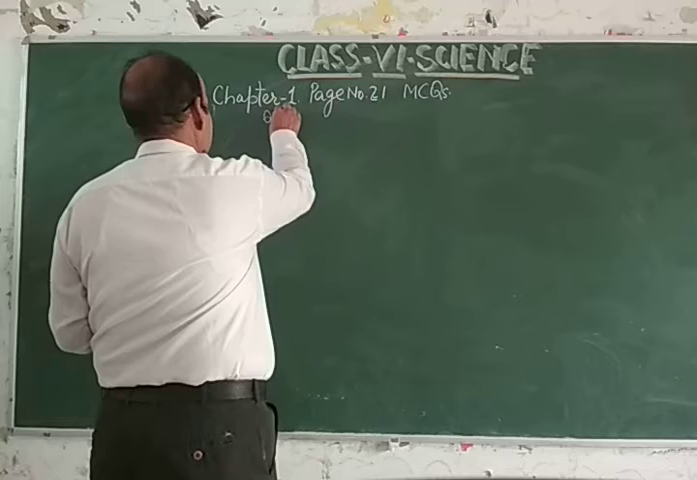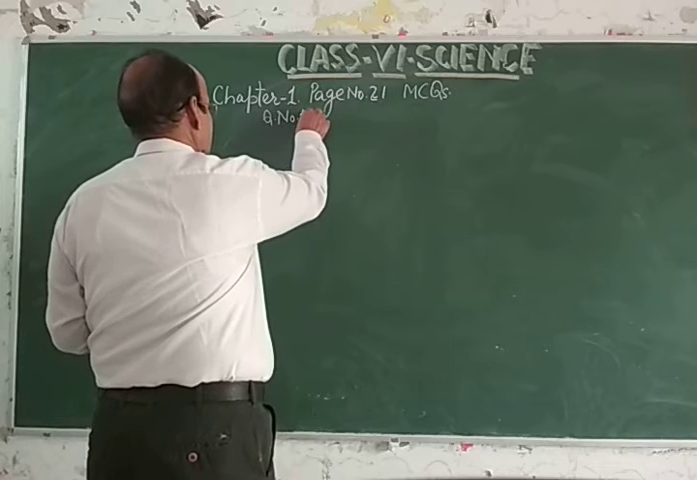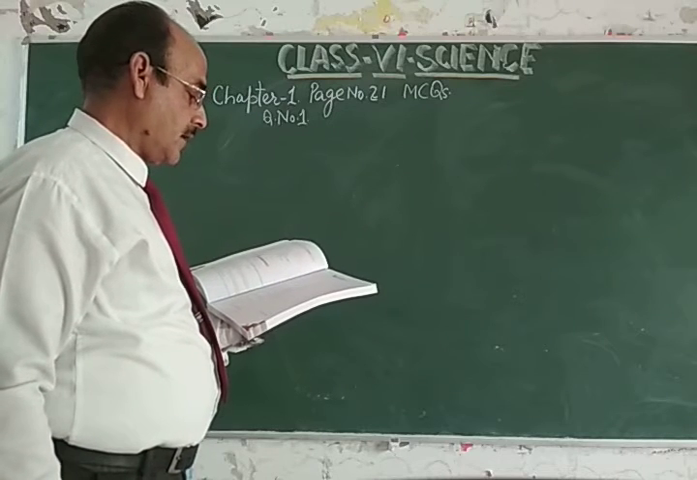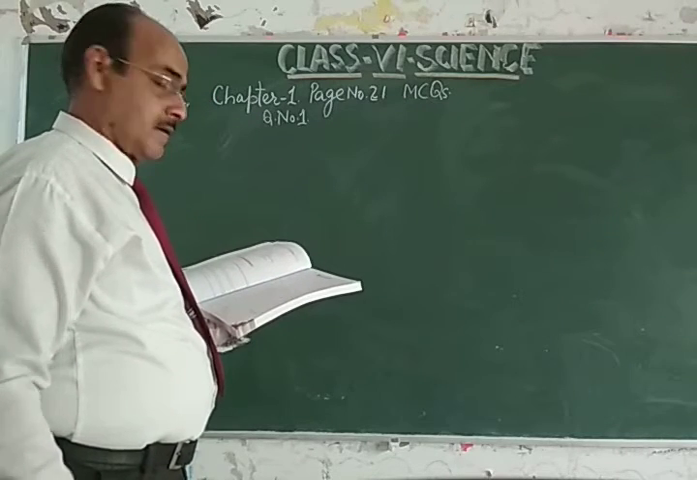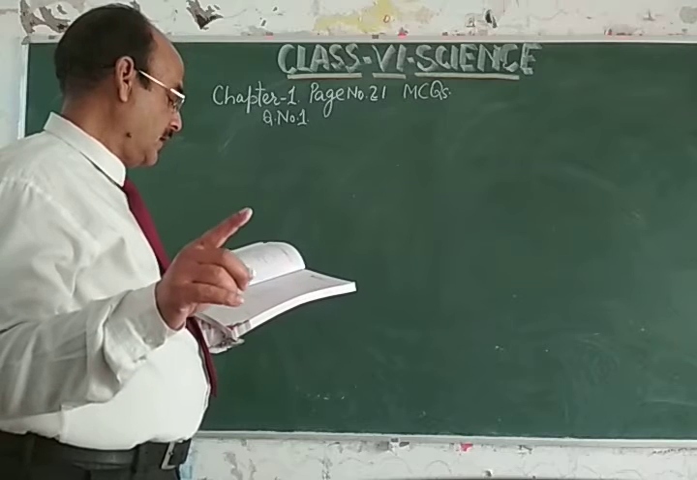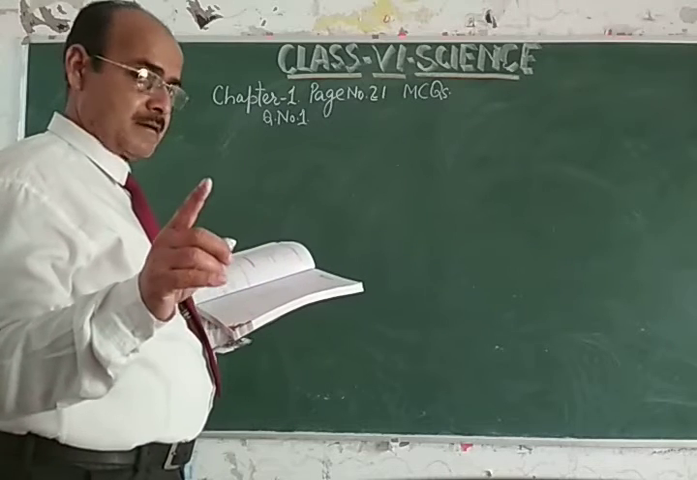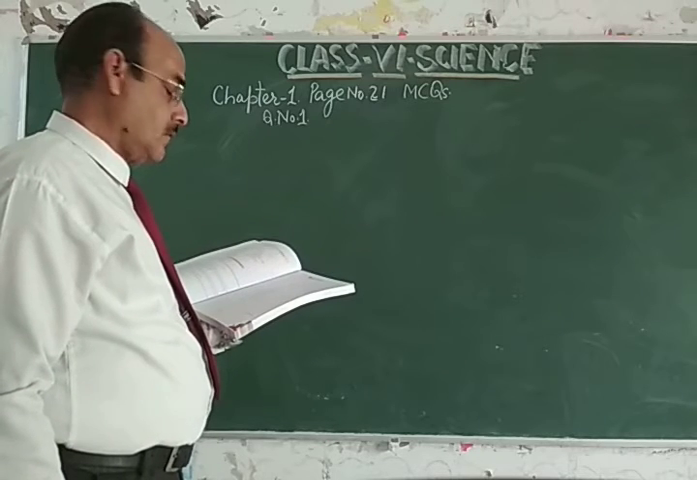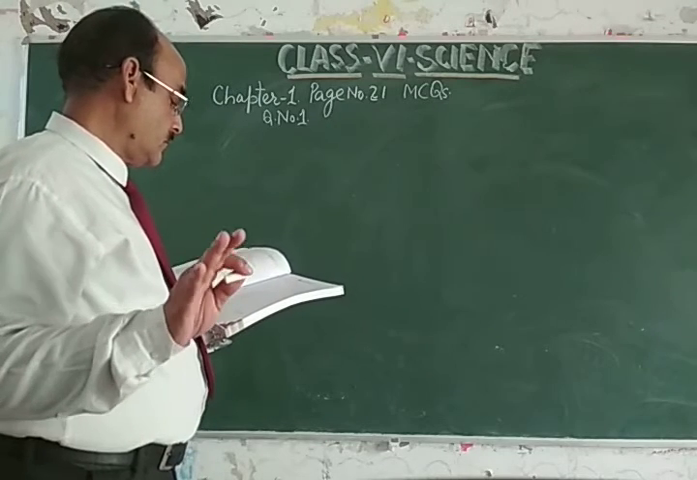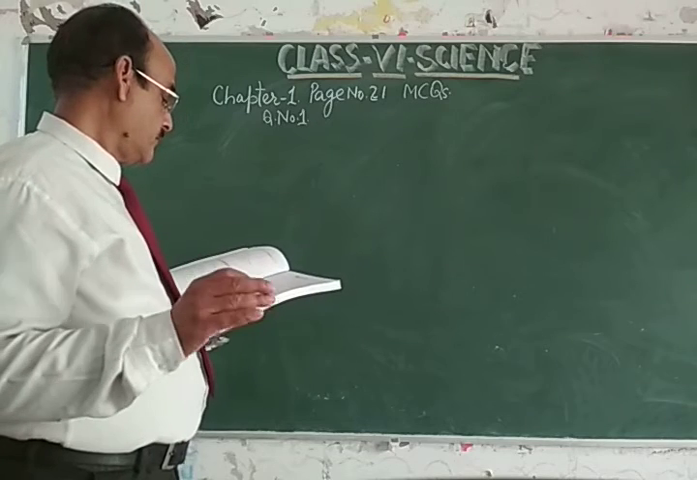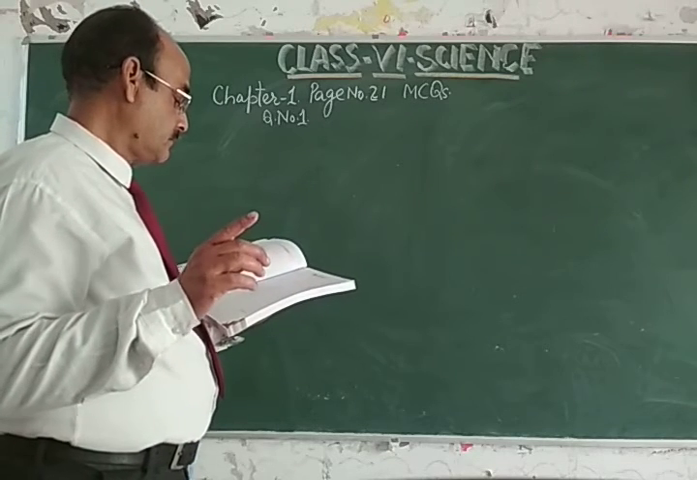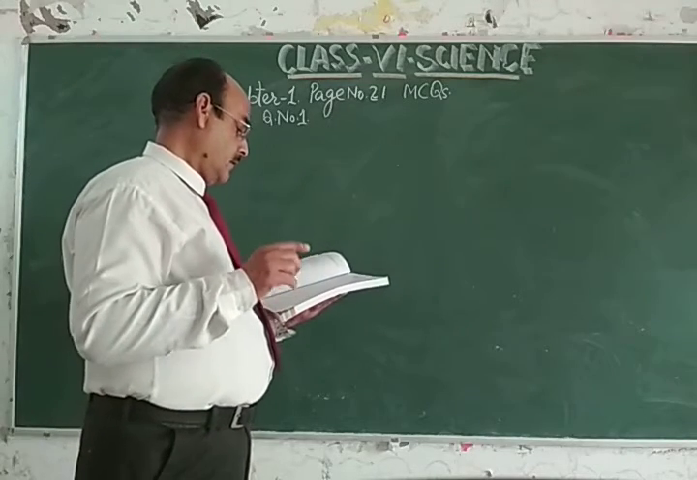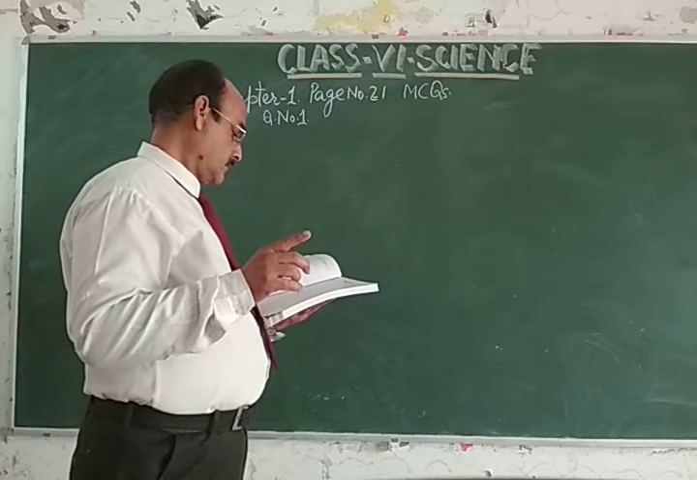Question number 1. Given below are the names of some animals. Number 1 goat, number 2 human being, number 3 cockroach, and number 4 eagle. Which of the above animals form a pair of omnivores? My dear student, you have to answer which pair belongs to the omnivores. So which pair? Goat or human being,